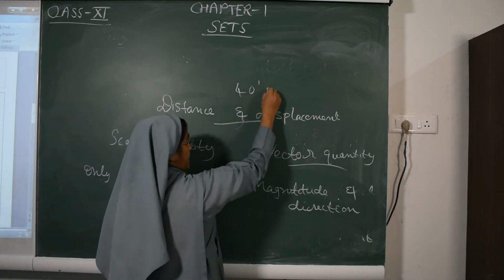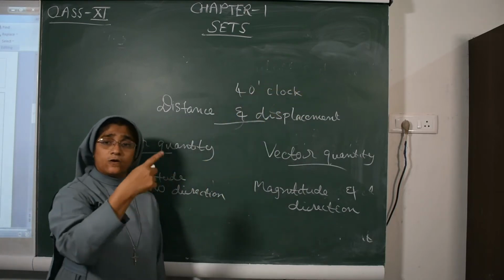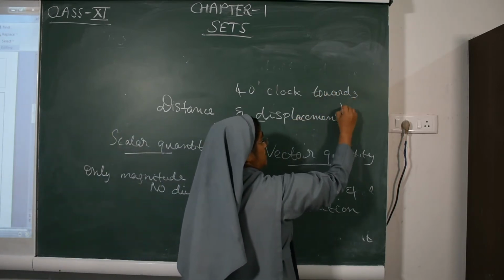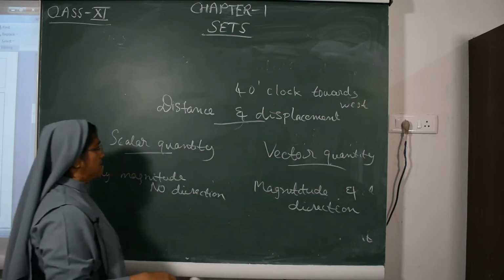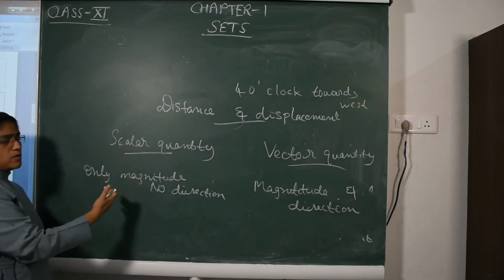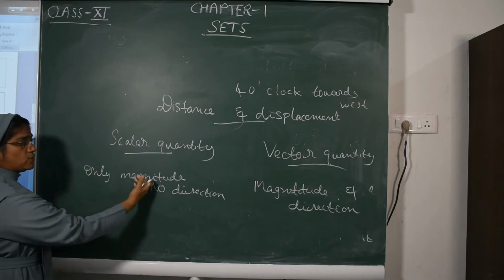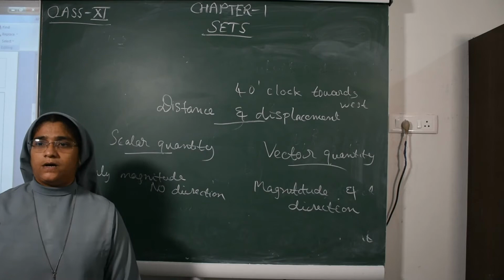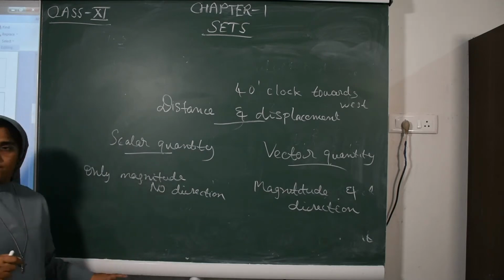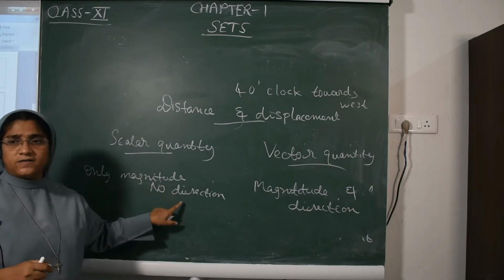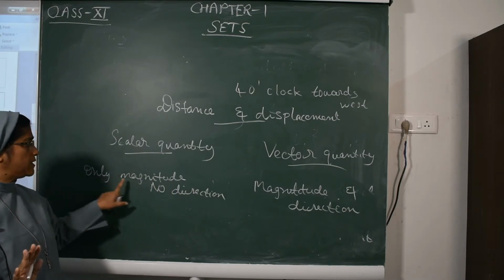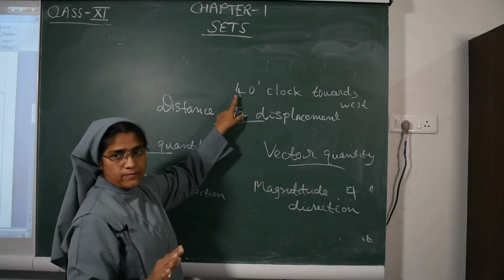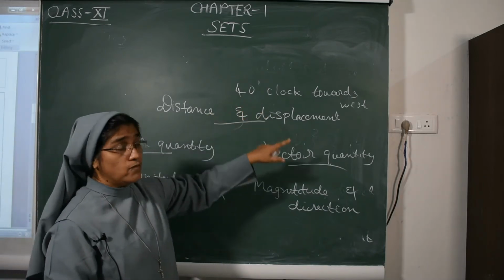We will not say 4 o'clock towards west. For a scalar quantity we do not mention direction; we only give magnitude. Magnitude means the numerical value to measure the quantity.